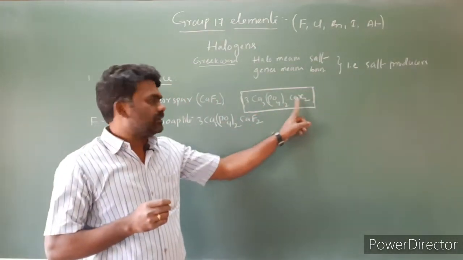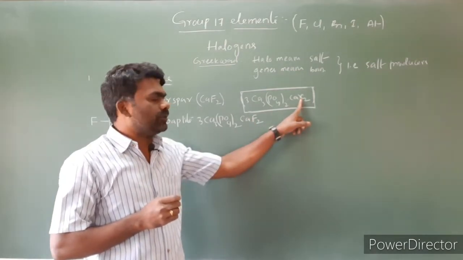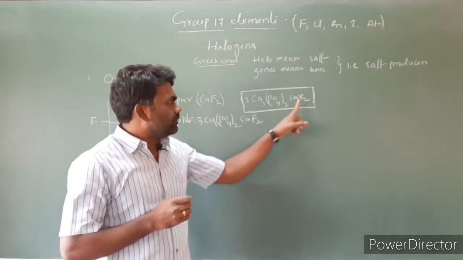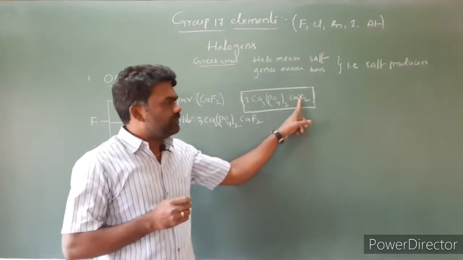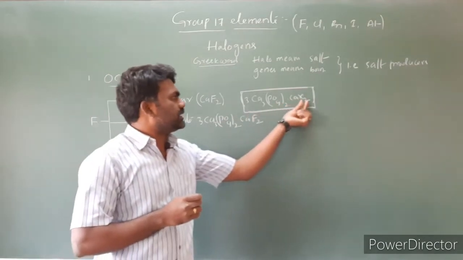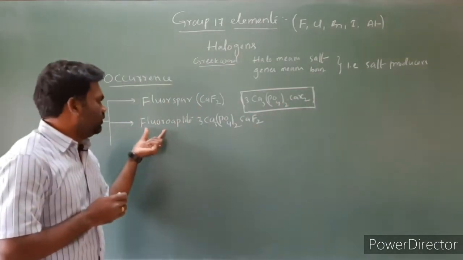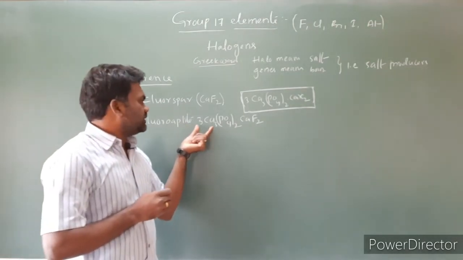In the place of X you can keep fluorine, and we call it fluorapatite. In the place of X you can keep chlorine, and we call it chlorapatite. In the place of X if you keep OH, we call it hydroxyapatite. In this case we are placing fluorine in the place of X, so we call it fluorapatite.